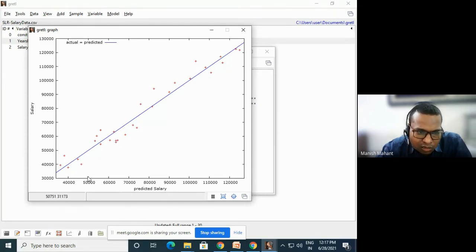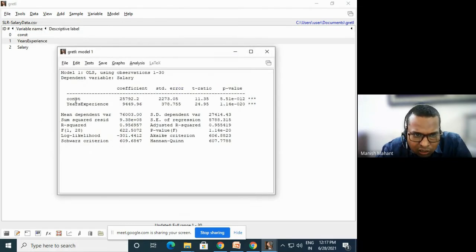See, this is our first data point, 36,215. And here, the point where this slope meets the salary axis is the constant. This is the constant, 25,792.2. It means if an employee has 0 years of experience, then he must get this salary, 25,792.2.